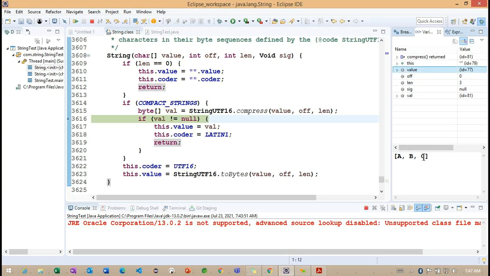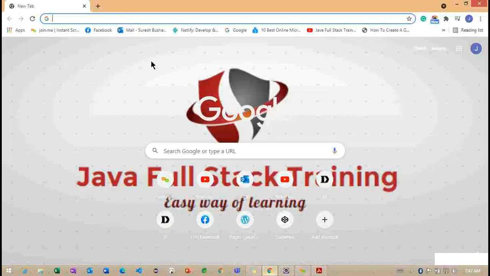Getting the point? So don't get confused here. These particular values we gave from our constructor, and these particular values are coming after compressing the values which we gave from our custom class. Compress is nothing but converting the particular characters into byte format. So how are we converting here? With the help of this particular Unicode here. Now if you want to understand, let's see, I can provide it.